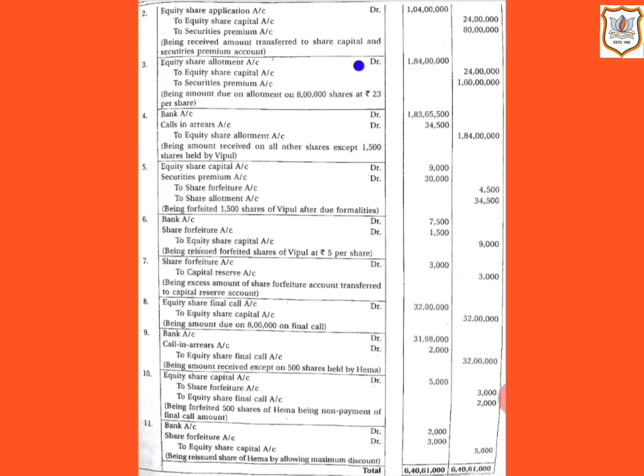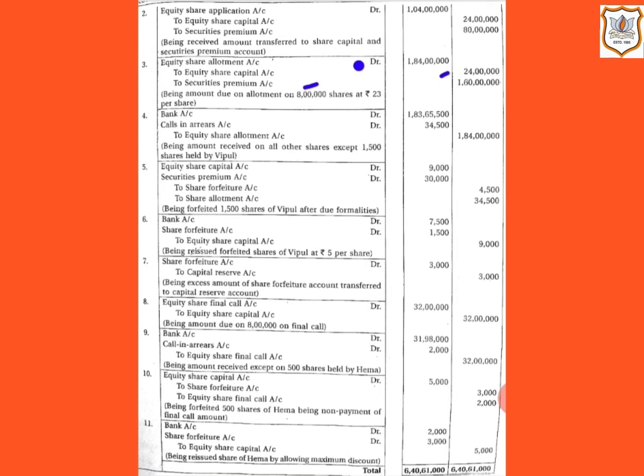Here equity share capital account will be credited by rupees 24 lakh, that is 8 lakh equity shares multiplied by rupees 3. Rupees 3 is the price per share at the time of allotment excluding premium. And securities premium account will be credited by the amount 1 crore 60 lakh, that is 8 lakh multiplied by rupees 20. Rupees 20 is the amount of premium per share at the time of allotment.